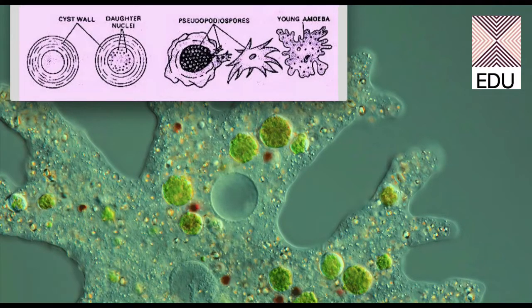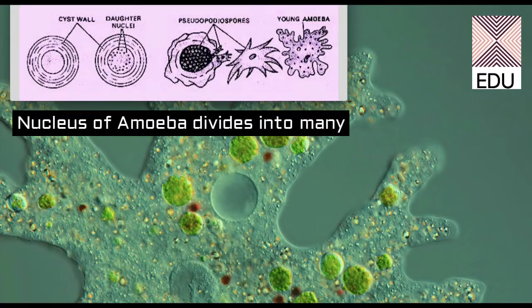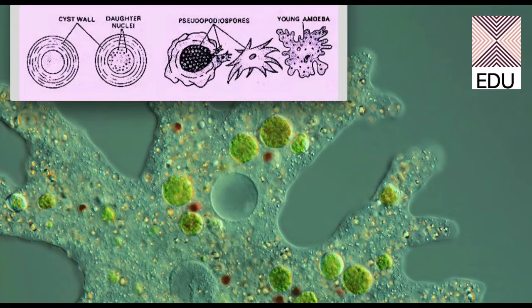Now under this cyst wall, the nucleus of the amoeba will divide into many daughter nuclei. In the second diagram you can see the formation of a number of daughter nuclei, from the division of the single nucleus of the amoeba. In the third diagram you can see the formation of pseudopodiospores. What are these structures?